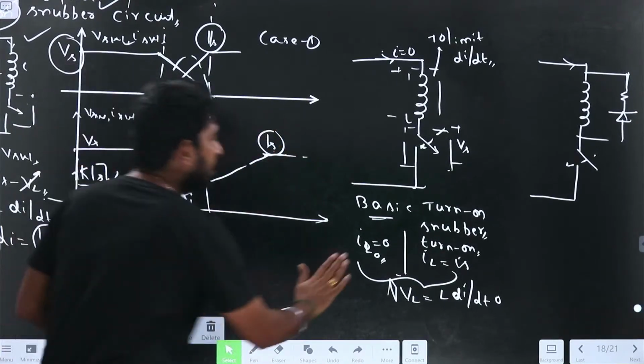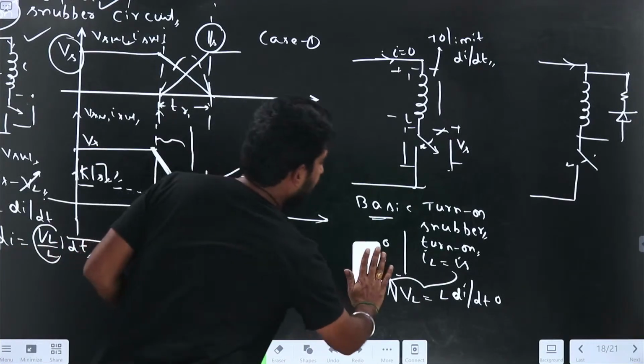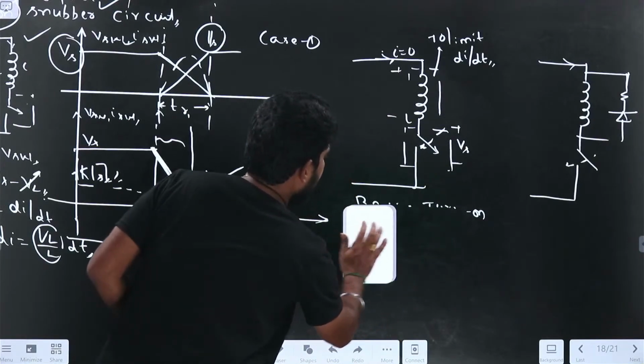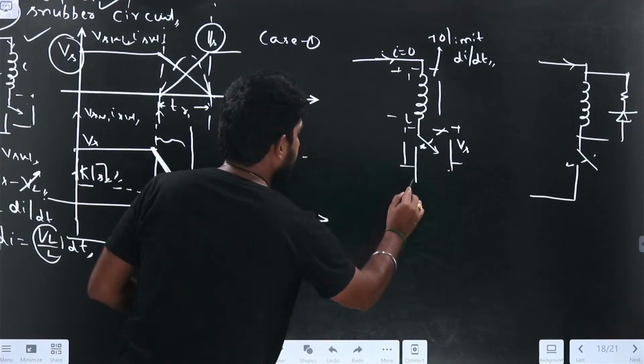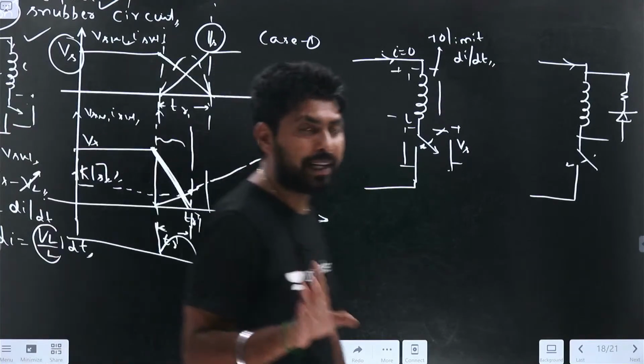The practical snubber turn-on circuit will be like this. Let us understand how this practical circuit works.